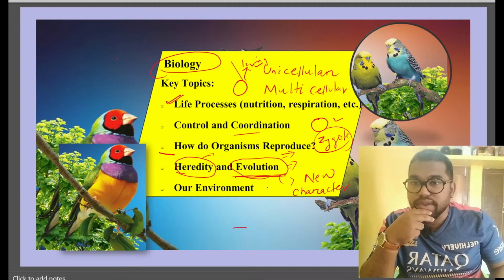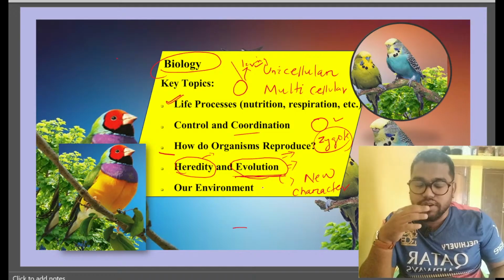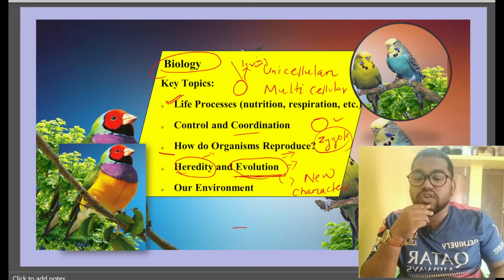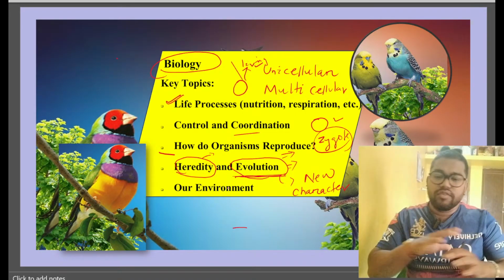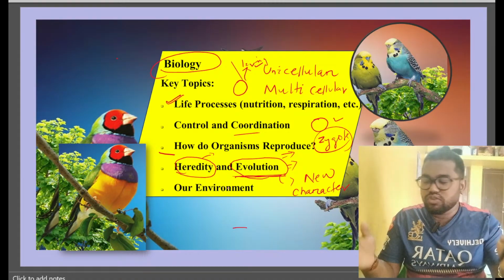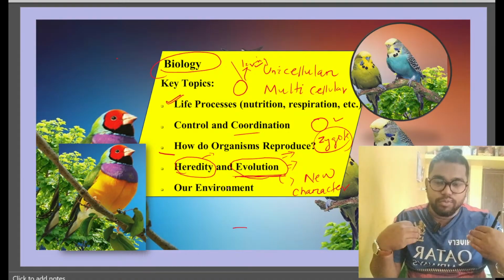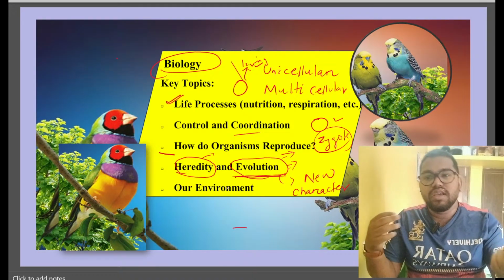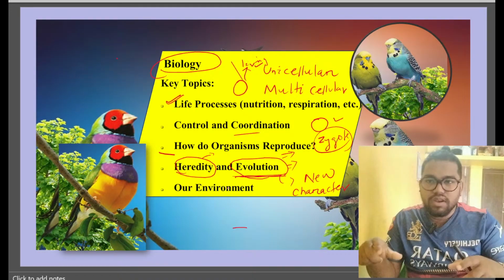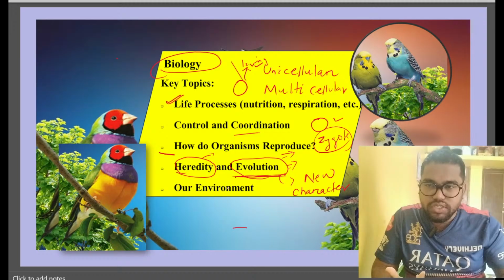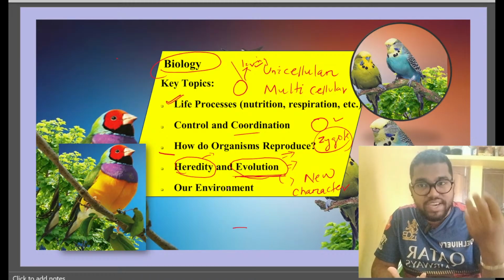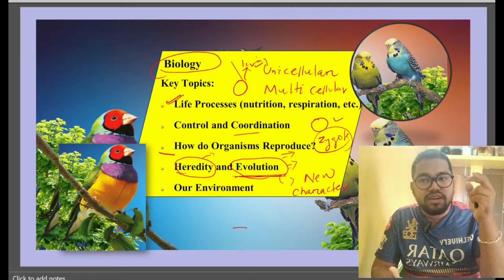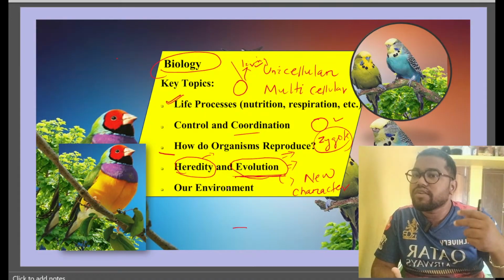Do you get my point, friends? This is called evolution. Okay. This is all about the situation that basically I have to deal with as a living being. First of all, I have to obey the life process. There is some mechanism, some step that must be carried out inside my body or outside my body.